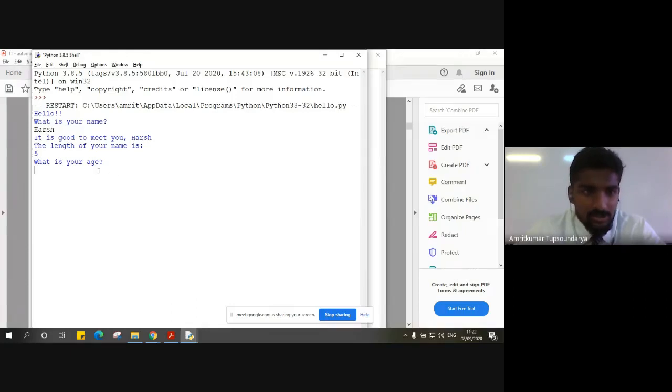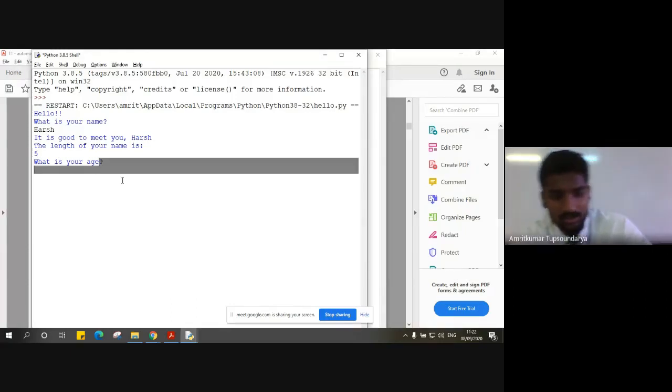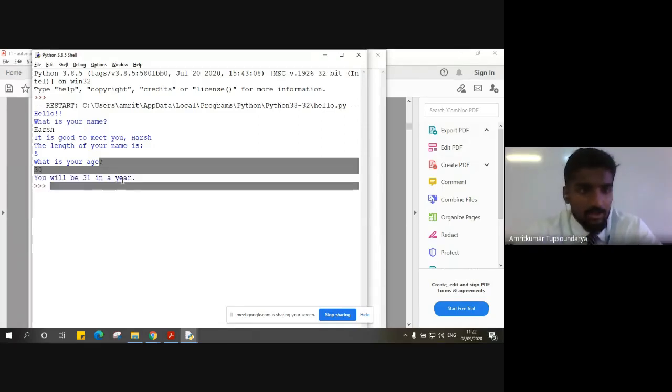Now it asks me what is your age. Let's say I give 30. Okay, so it automatically prompts me that you will be 31 in a year, right? So the program is very simple. What we have to understand from this is how the values that we give to the compiler, which are sometimes strings and sometimes integers, get converted.